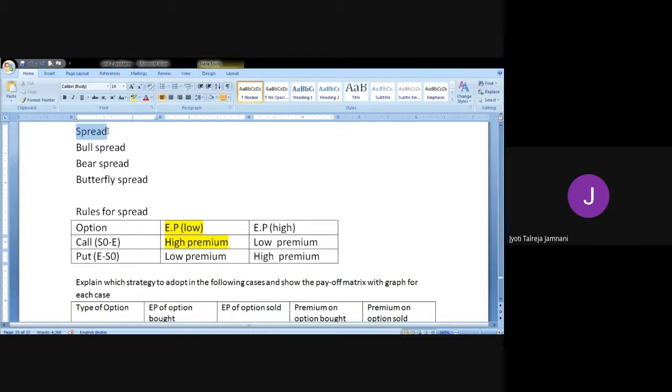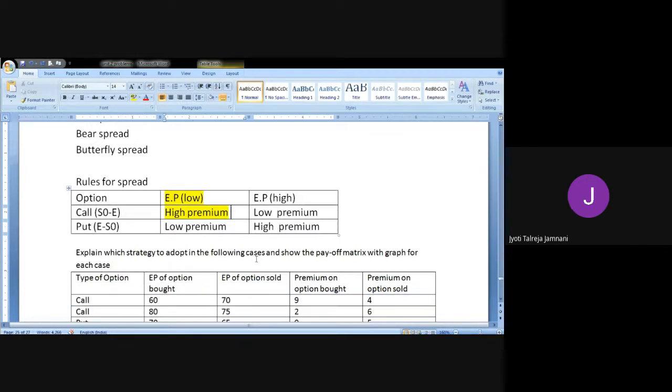Now when we talk of spreads, there are three types of spreads: bull spread, bear spread, and butterfly spread. Now I will write it here in the table so that it becomes clear for you.